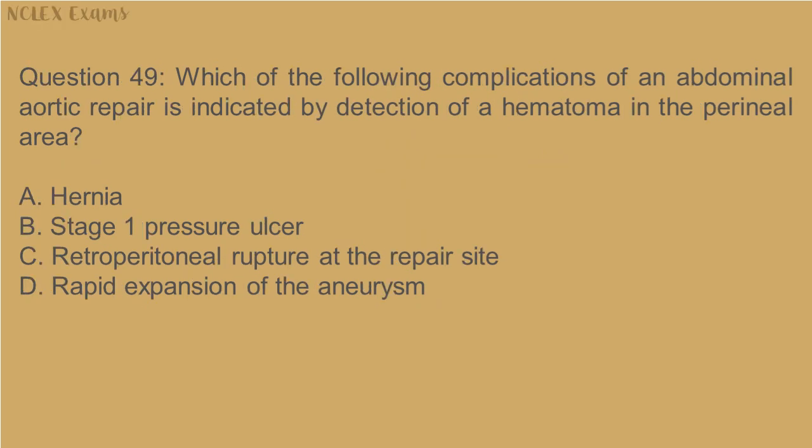Question 49. Which of the following complications of an abdominal aortic repair is indicated by detection of a hematoma in the perineal area? A. Hernia. B. Stage 1 pressure ulcer. C. Retroperitoneal rupture at the repair site. D. Rapid expansion of the aneurysm.